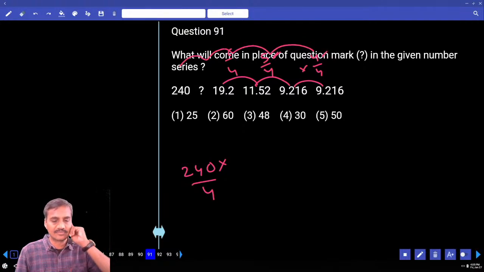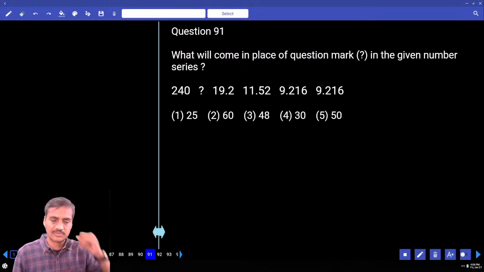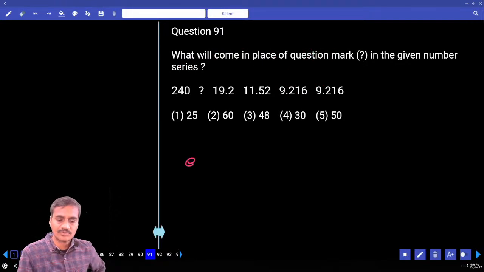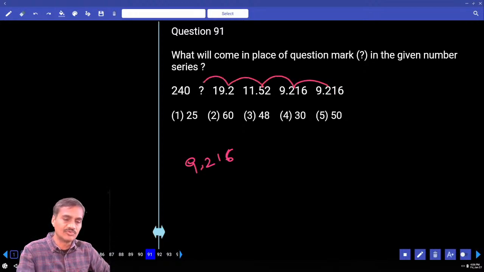Now check out here. 9.216, and at the same time this is into 1, into 1.2, and next into 1.4, into 1.6, into 1.8. Try like that.